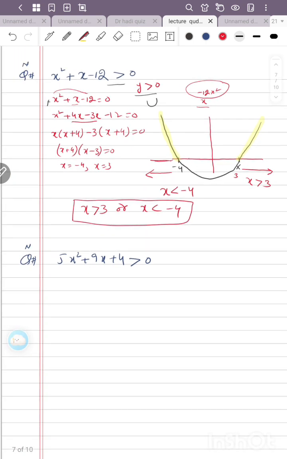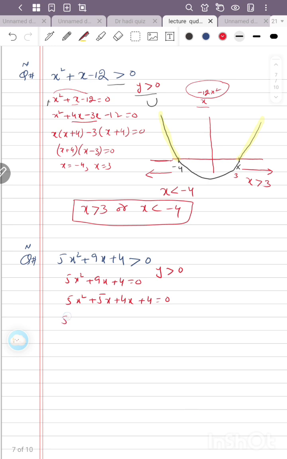Now we will go to the next question. Next question we have 5x square plus 9x plus 4 greater than 0. Okay, 5x square plus 9x plus 4 equal to 0. We want y greater than 0. We have to make its middle term break, which I think is very easy: 5x square plus 5x plus 4x plus 4 equal to 0.